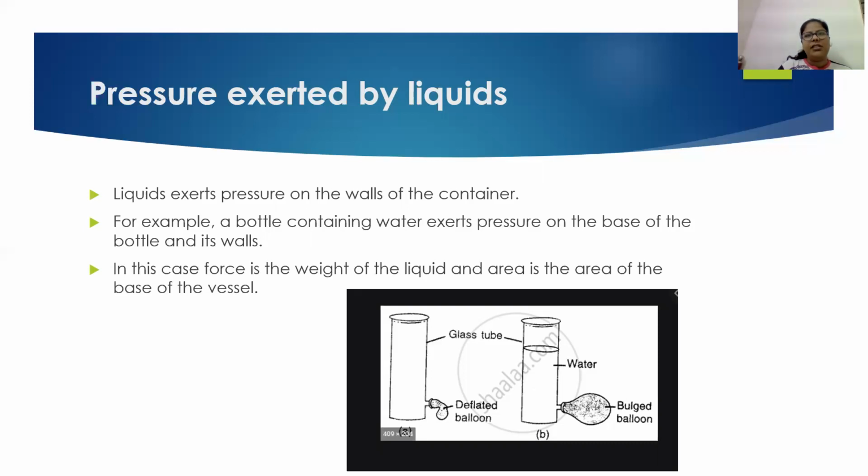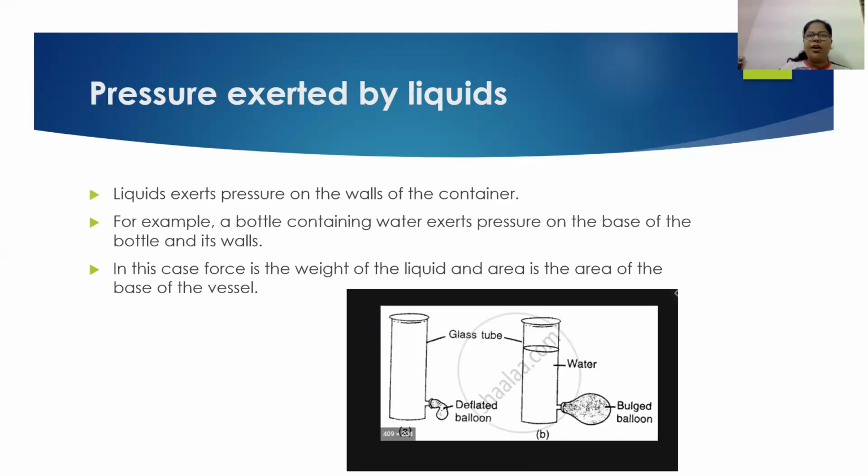As the water freezes, it gets converted into ice, and ultimately you will see that the water bottle gets broken. Now why has the water bottle broken? Because of the pressure exerted by the water present inside it. As the water is getting converted into a solid, it requires more space, and it applies pressure on the walls of the bottle, and because of that the bottle gets broken.